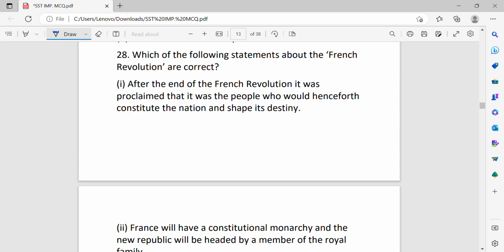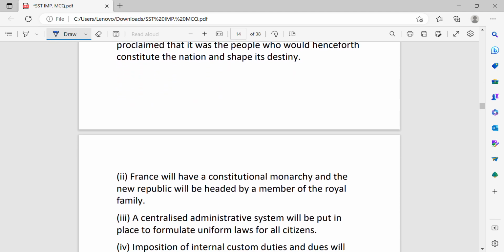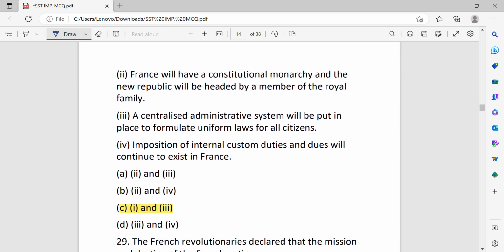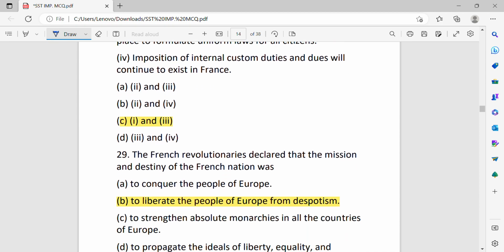After the end of French Revolution, it was proclaimed that it was the people who would henceforth constitute the nation and shape its destiny. France will have a constitutional monarchy, and the new republic will be headed by a member of the royal family. A centralized administrative system will be put in place to formulate uniform laws for all citizens. Imposition of internal custom duties and dues will continue to exist in France. First and third statement is correct.